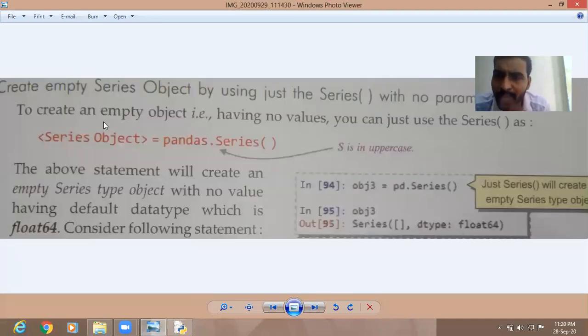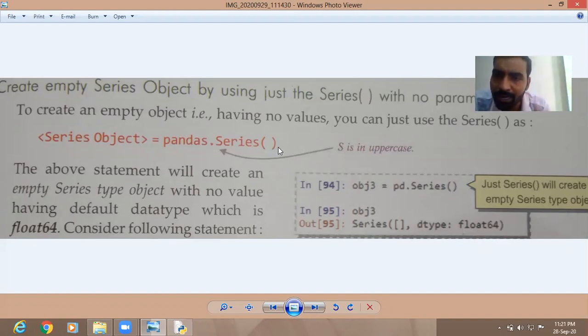Now we talk one by one about how we can create a series with different objects. So first, here it is given how to create an empty series. If you don't want any values, and directly want to create an empty series, how will you create it? For that we can write series object is equal to pandas dot series and then parentheses. No need to type any value.